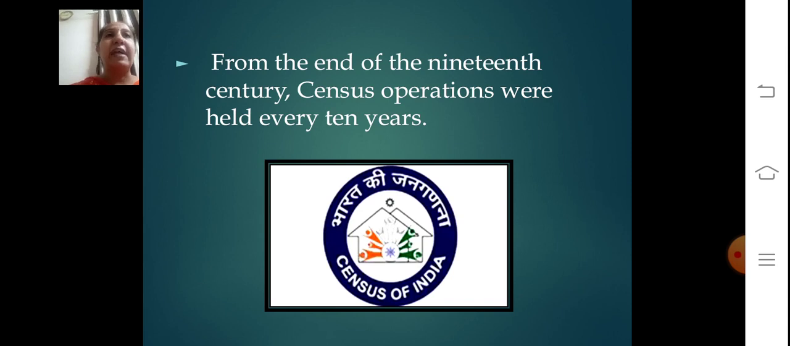From the end of the 19th century, census operations were held every 10 years. Now, what is the census? It prepares detailed records of the number of people in all the provinces of India. It notes information on caste, religion, occupation. So the survey was done throughout India to know the population, to have detailed records of the number of people in each and every family, to know about their occupation, their religion, their caste, everything.